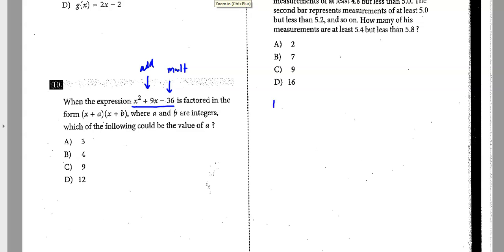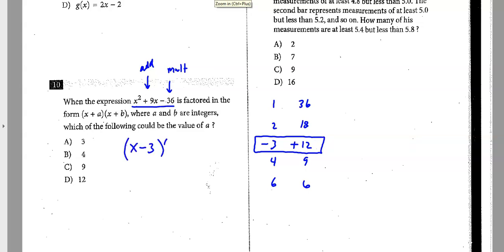So how can you make 36? 1 and 36, 2 and 18, 3 and 12, 4 and 9, 5, nope, 6 and 6, and then we're done. The only way I could get a -36 by multiplying and a +9 would be +12, -3. I think that is the combination. So the factors would be x minus 3 times x plus 12.